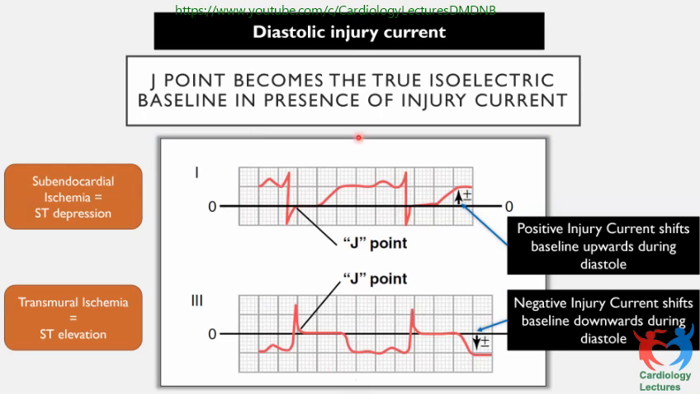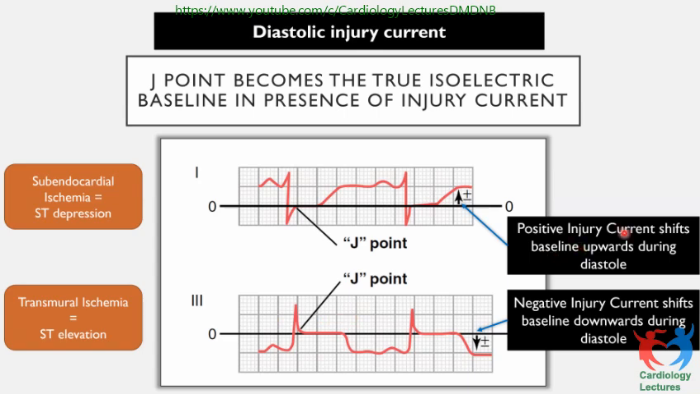The J point becomes the true isoelectric point. The J point is this. It becomes the isoelectric line. So that is why it's a new normal. That's why you read it as ST depression. It's a subendocardial ischemia, so you get ST depression. If it's transmural, you get ST elevation because this is the J point. The J point is a new isoelectric line.